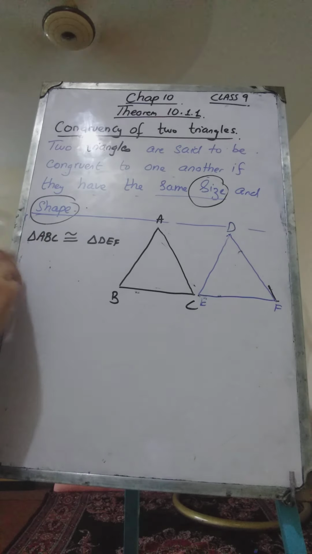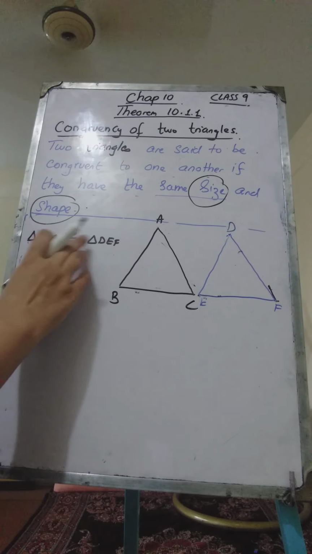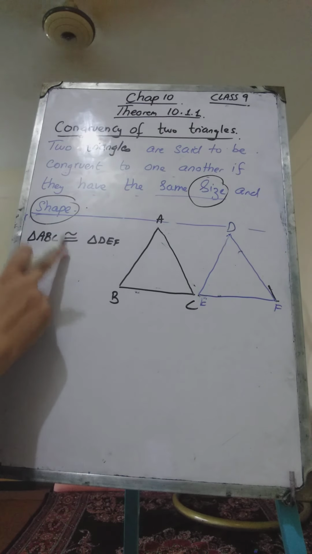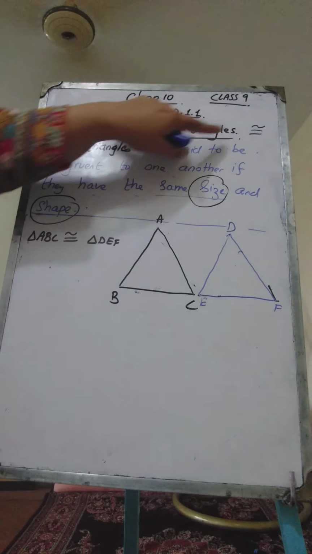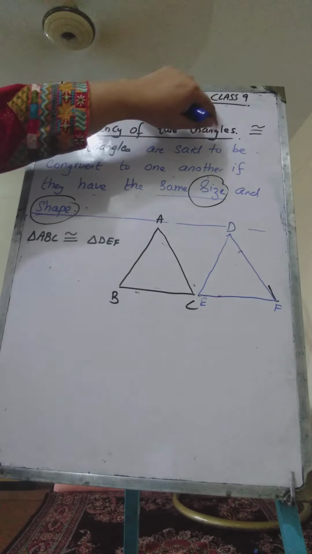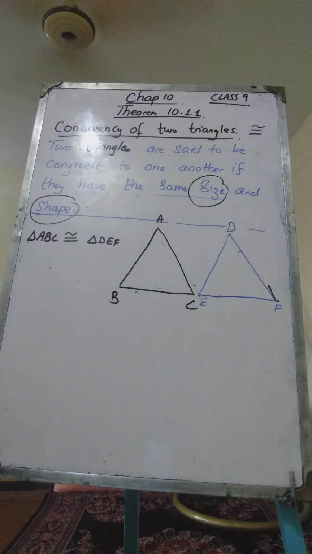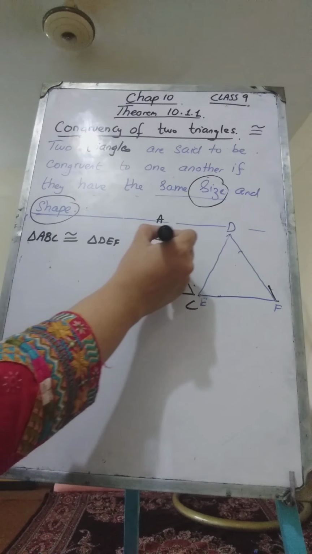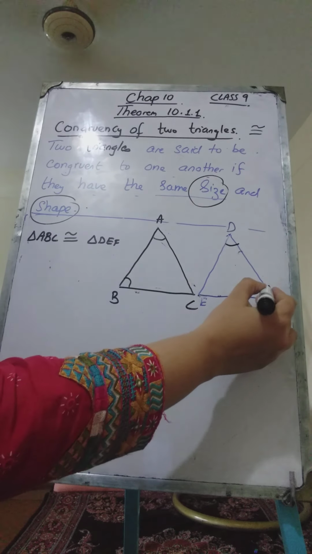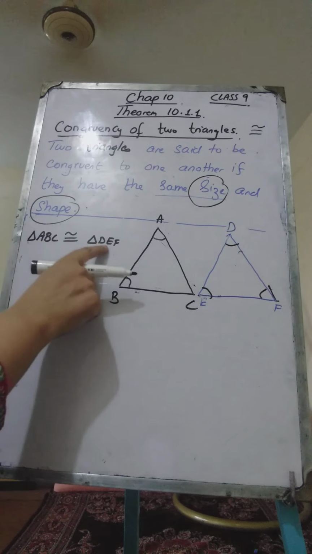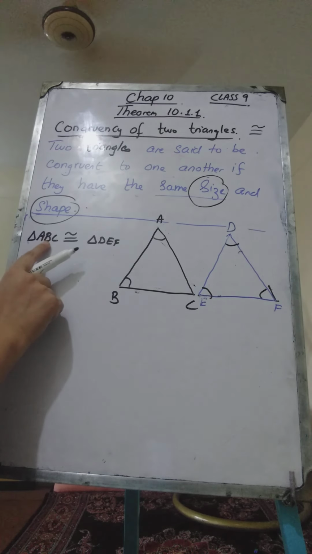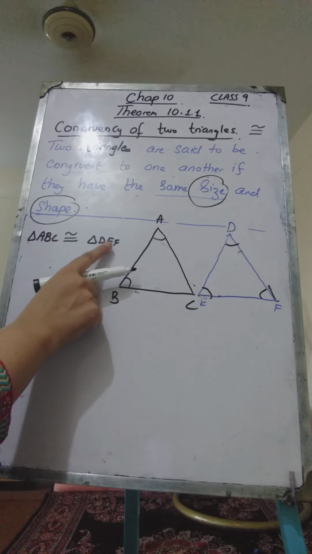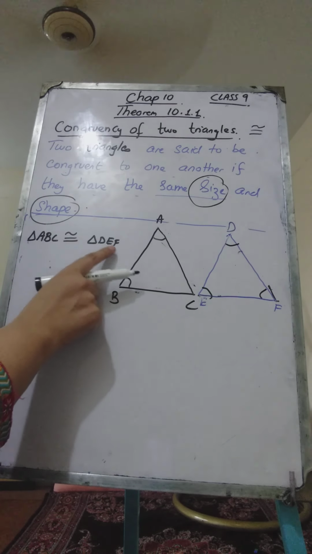If two sides are congruent, then we say that AB is congruent to this. We put this sign for the word congruency. The symbol used for congruency is this equal to sign and this, because they are similar as well as equal. So if triangle ABC is congruent to triangle DEF, it means all its corresponding angles will be equal. Corresponding to A, we have taken D, corresponding to B we have taken the vertex E, and corresponding to C we have taken F.